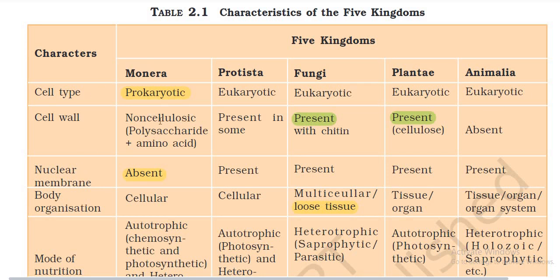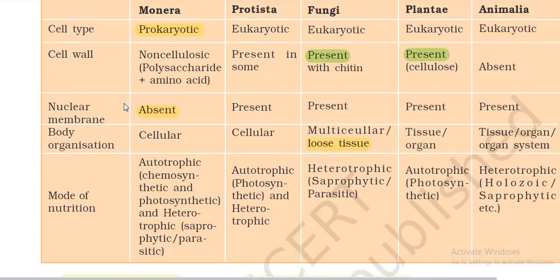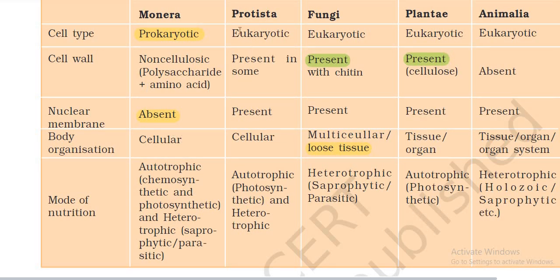Cell wall: Monera non-cellulosic, made of polysaccharide plus amino acid; Protista present in some; Fungi present, made of chitin; Plantae present, made of cellulose; Animalia absent. Nuclear membrane: Monera absent, Protista present, Fungi present, Plantae present, Animalia present.